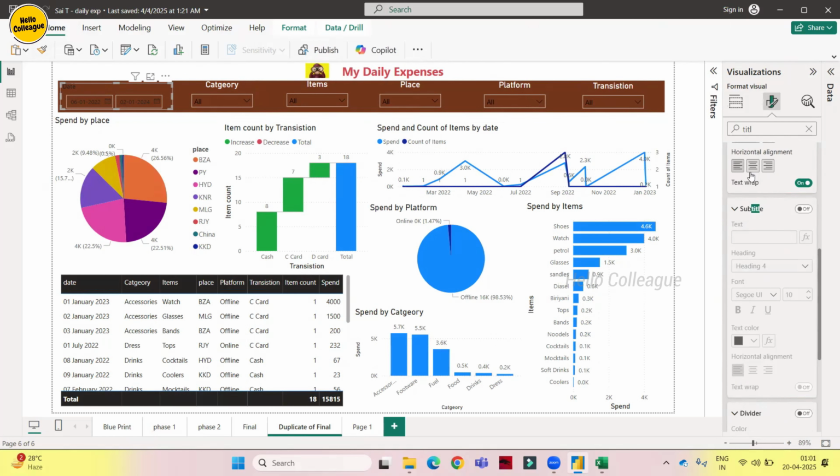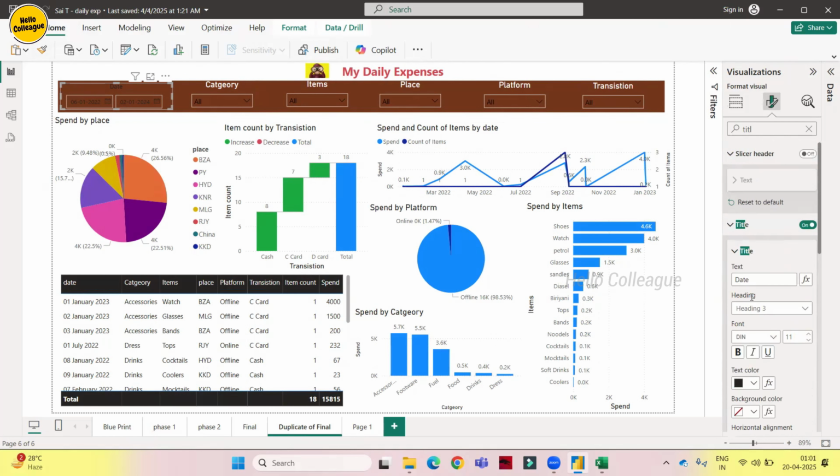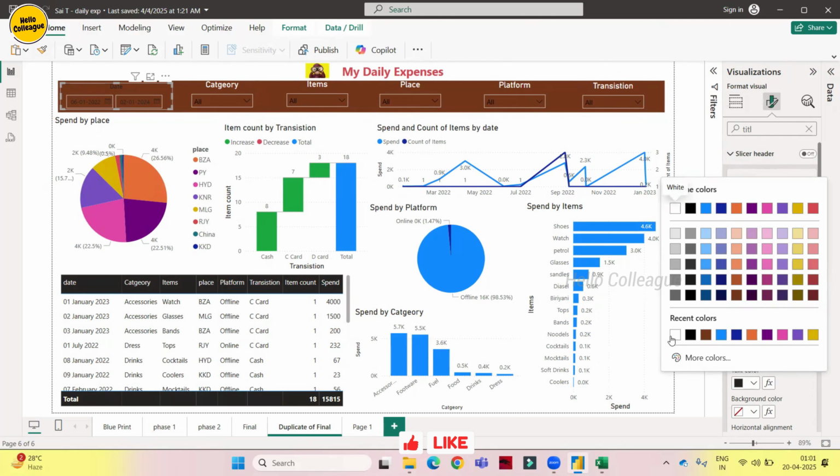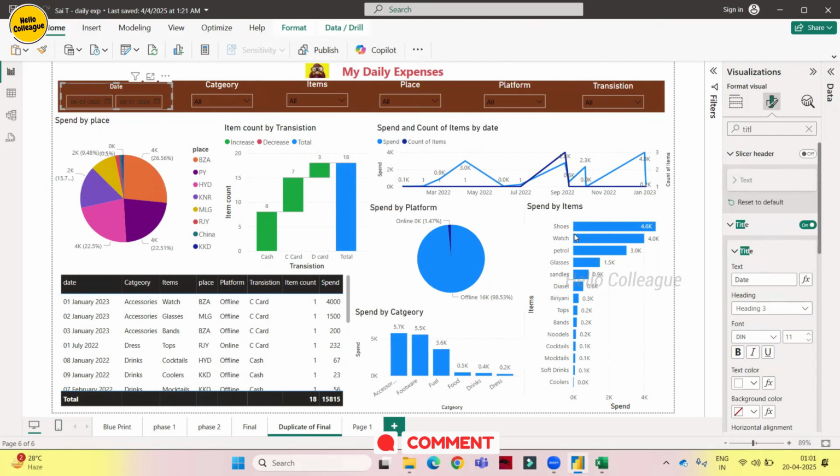I need it in the middle. Okay. Also, the color should be white. Okay. Just look at this. He's having the bigger font. This is not having the bigger font. So I'll just check it. So I have 14. So I have to change it to 14. Yeah. Now everything is formatted.